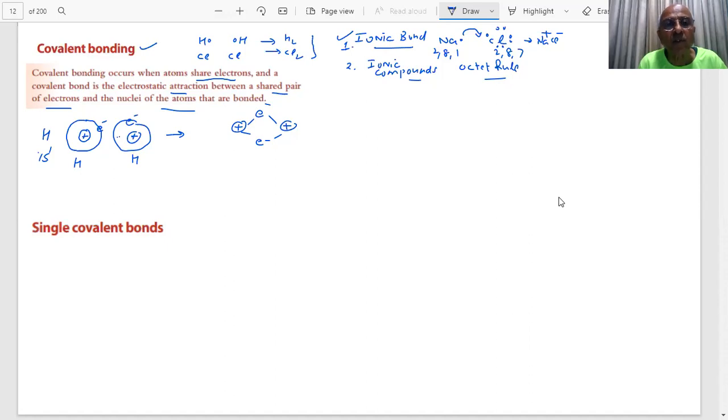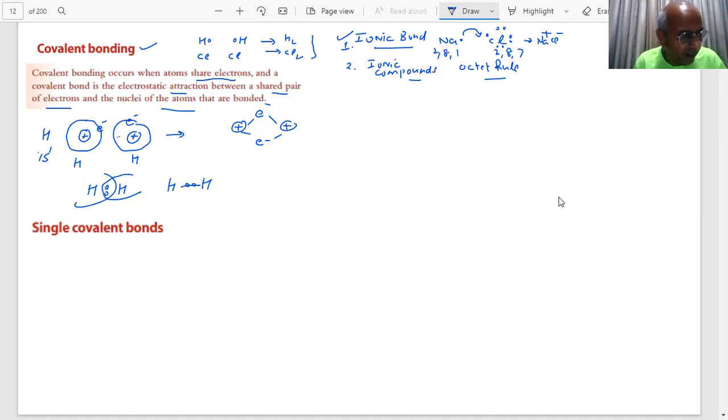So these are two electrons, student. What we are showing is that you have two electrons now, and there is a sharing of the electron. So we represent it like this also. One bond is an electron pair, student. This is now being attracted by not one nucleus. It is attracted by how many? Two nuclei. It is attracted by two nuclei.